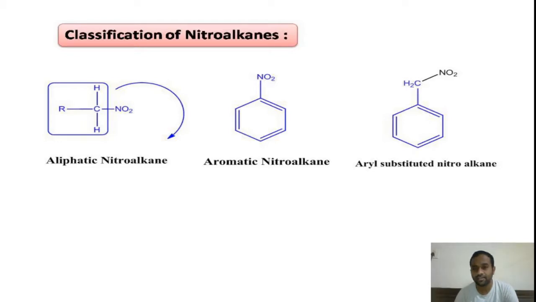Here the nitro group is attached to the CH2 group, that is the benzyl carbon. Such types of nitroalkanes are called aryl substituted nitroalkanes. They are not aromatic nitroalkanes because in this compound the nitro group is not directly attached to the aromatic ring.